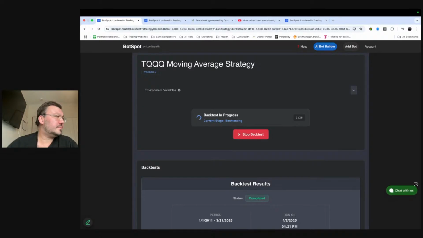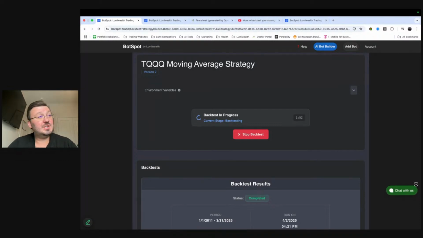Cool. So let me read this here from Nate. So Nate says, I think the 150-day moving average might have more frequent trades, but it might get a better overall result. Good synopsis. Let's see. Yeah, so the question is, is that going to be better or not? So we're waiting for this here to happen. And then once we have this, we'll have the one that we want to run, and I'll show you guys how to actually run this on a broker.